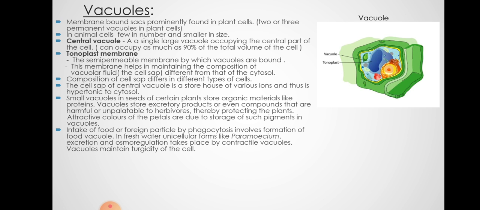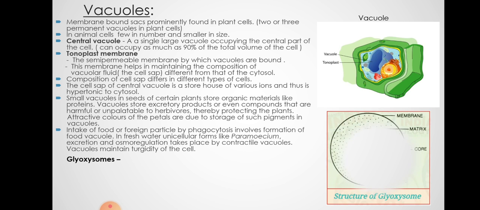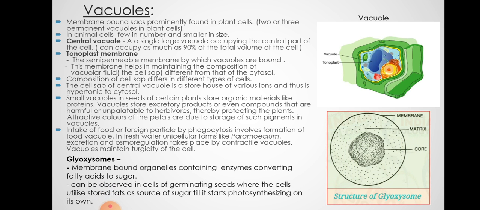Okay, then intake of food or foreign particles by phagocytosis involves formation of food vacuole, and in paramecia, this formation of food vacuole can be seen very effectively. Now what are glyoxysomes? These are membrane bound organelles containing enzymes converting fatty acids to sugar. Now in germinating seeds where they cannot photosynthesize, the cells in the seeds utilize stored fat as source of sugar till it is able to photosynthesize.